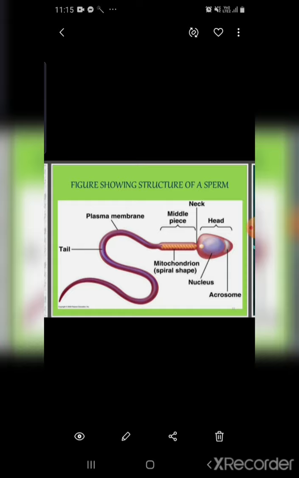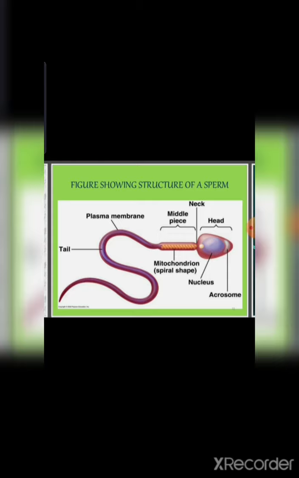Next is the nucleus. It contains densely packed DNA and proteins, and the DNA is present in a quiescent state. When the nucleus enters the ovum, after fertilization they combine and form the zygote.